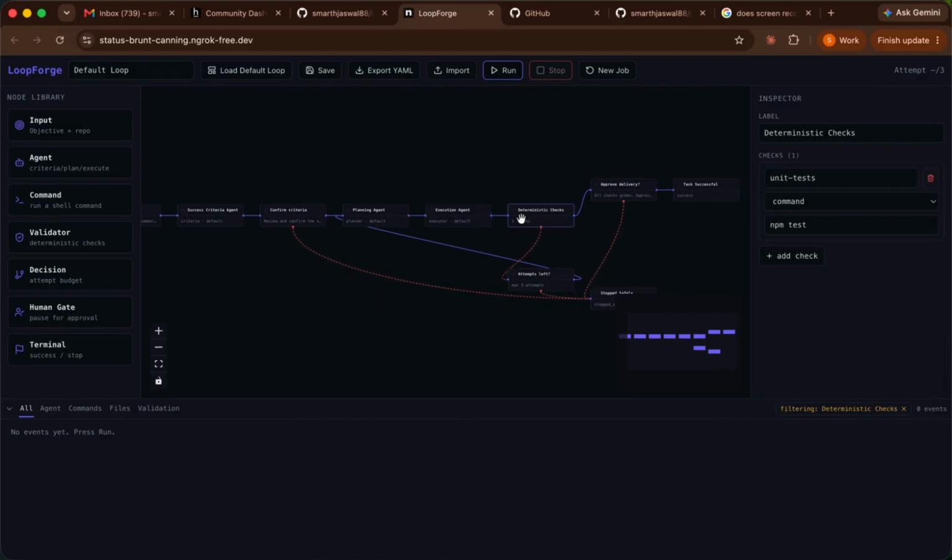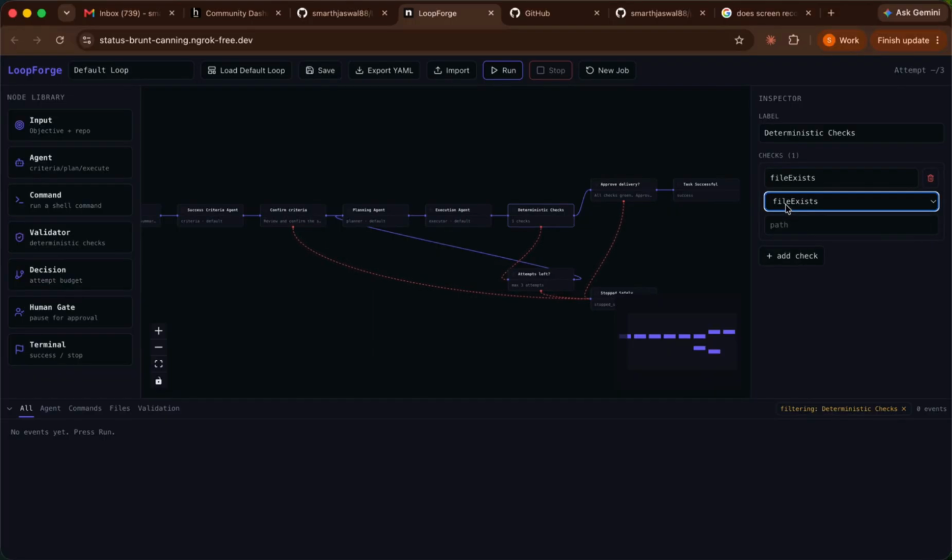After that, this comes the main thing, deterministic checks. This is the check in which at least one check is needed, so that our whole flow has been tested accurately. We can add multiple checks, and at least one check is required. So let me just add one check, like a file exists check: the file that we are changing should exist after the whole change.